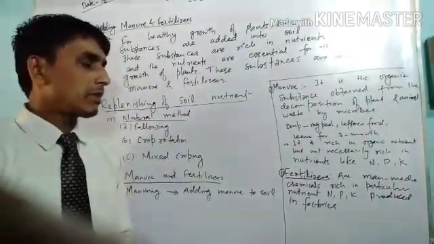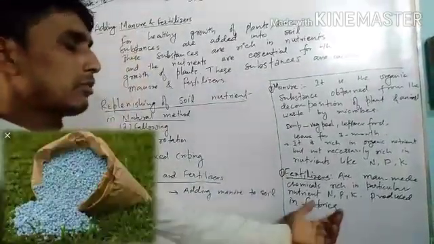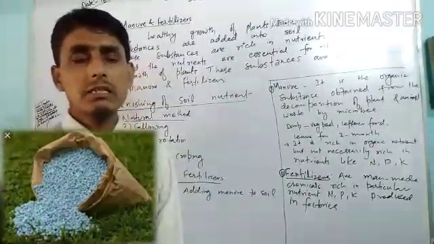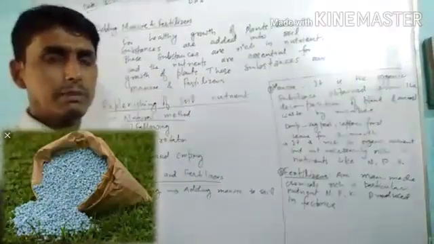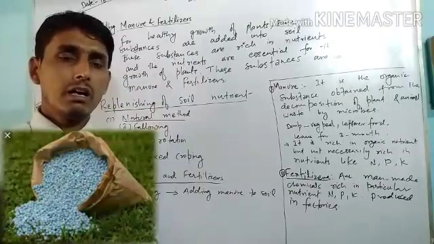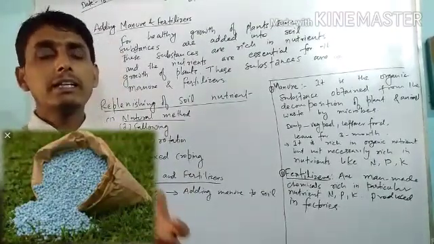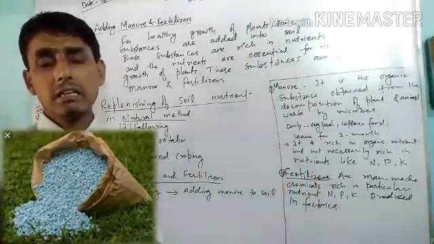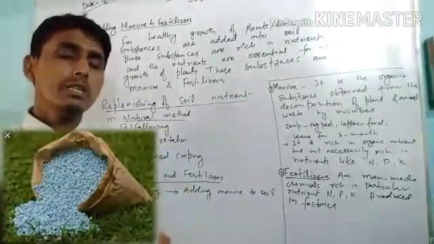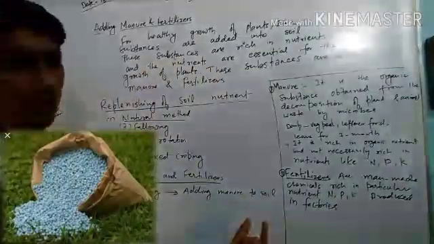What is fertilizer? Fertilizers are man-made chemicals rich in particular nutrients, for example nitrogen, phosphorus and potassium, produced in factories. Actually these fertilizers are not natural substances. These are chemical substances made in factories. But the advantage of fertilizer is that it is very rich in particular nutrients, and these nutrients are very vital for the growth of the plant.